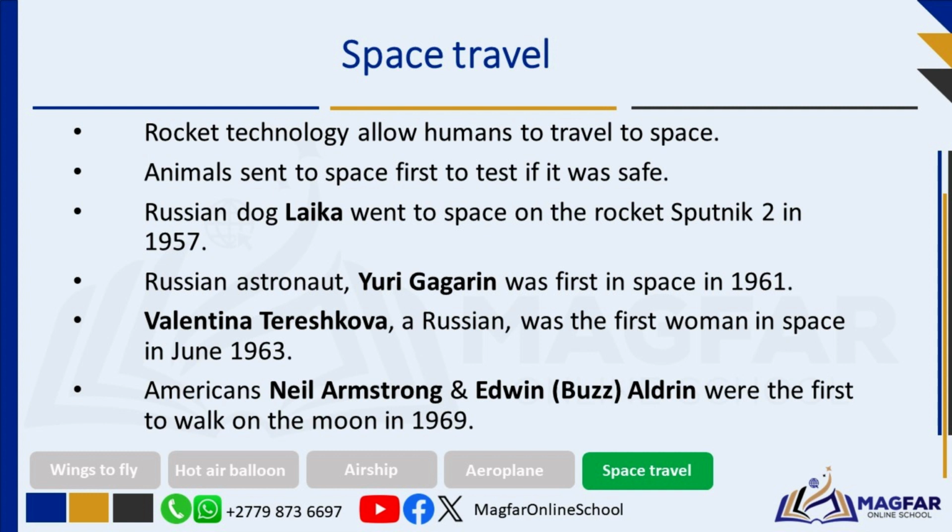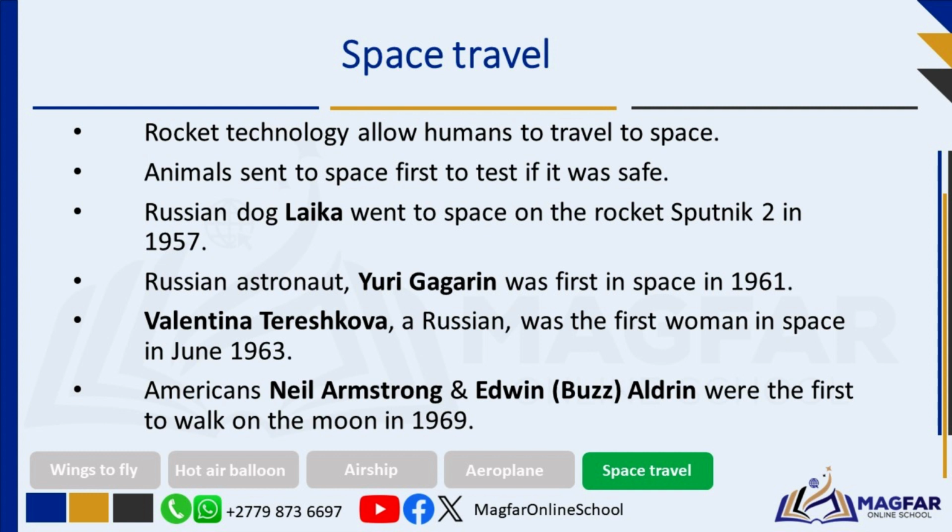Unfortunately, the technology at the time couldn't bring her back, and she passed away a few hours after launch due to the challenges of space. While tragic, Laika's mission provided useful information on making spacesuits. In 1961, a Russian astronaut Yuri Gagarin became the first human to orbit Earth aboard a spacecraft. After this, Valentina Tereshkova, a Russian, was the first woman in space in June 1963.